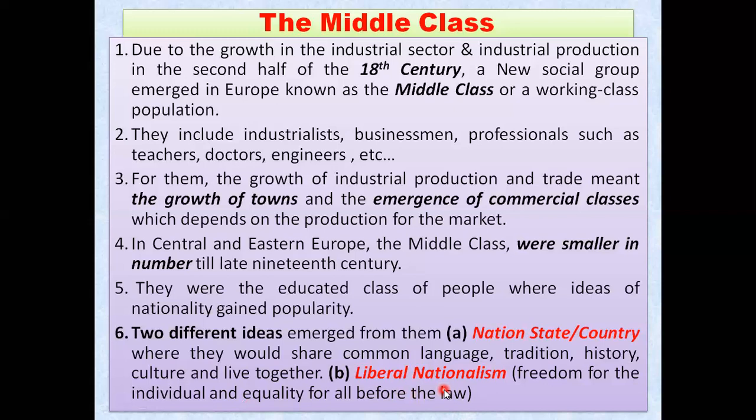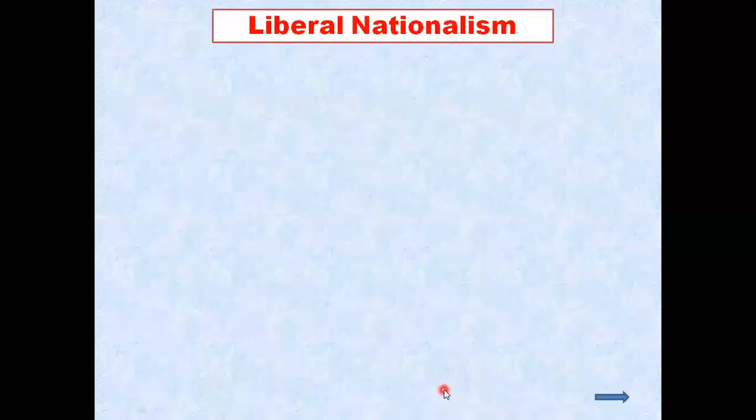And the idea of equality before law emerged from this particular group. So two ideas, the idea of nation state and the idea of liberal nationalism, emerged from the middle class people. So let us move and complete one more topic, my dear students.